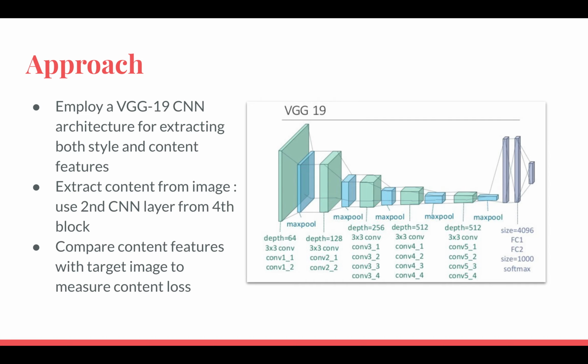VGG19 is a relatively simple model, but do its feature maps actually work better for style transfer compared to those of ResNet and Inception? Here, to extract the content of the image, we use the second CNN layer from the block. It's observed that to obtain the content, we use higher layers.